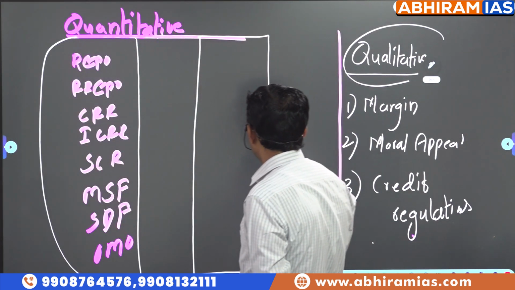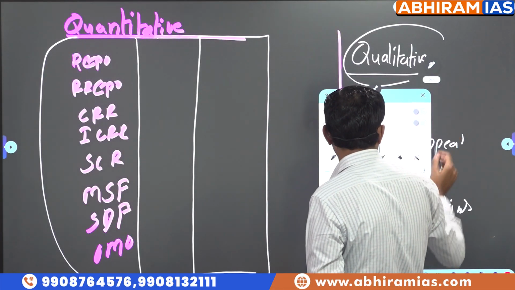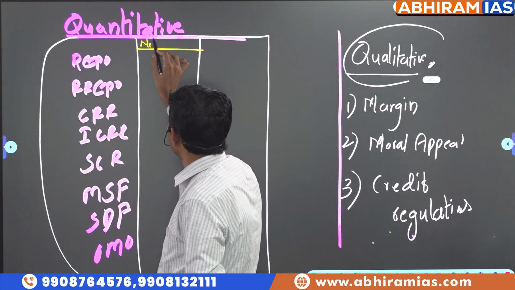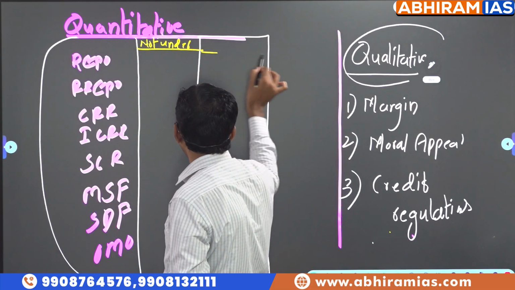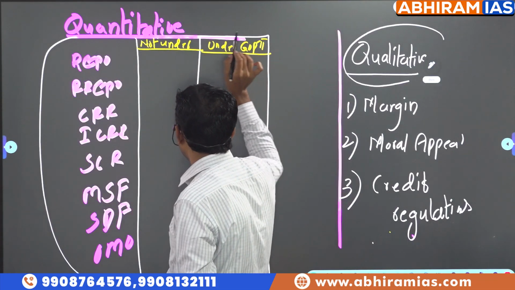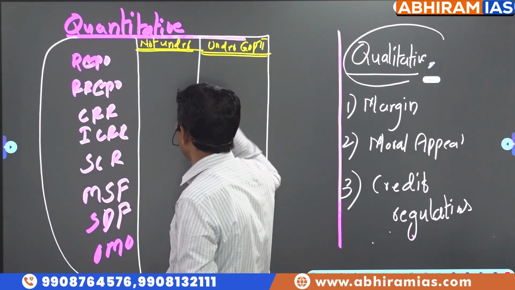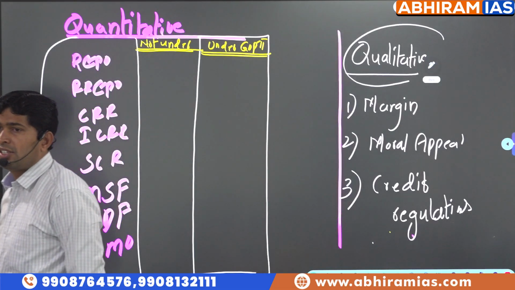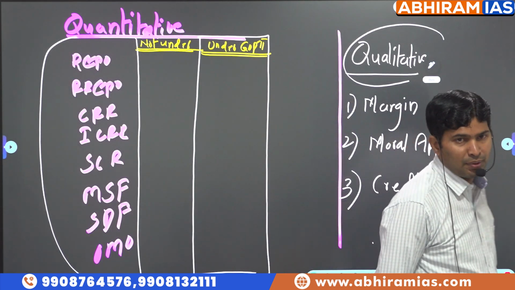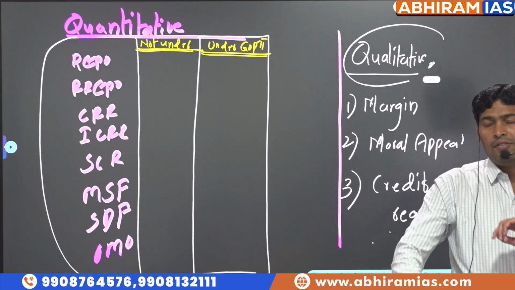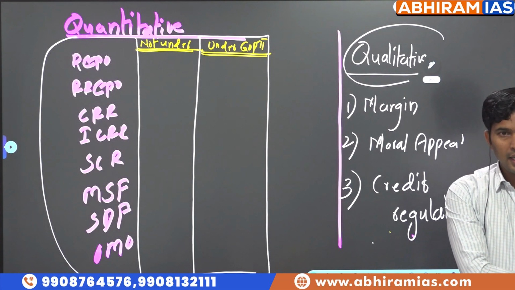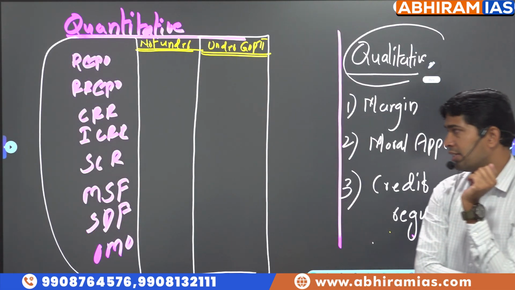In quantitative tools, whenever we talk about them, we need to understand if inflation is not under control, what to do. If inflation is under control, to increase GDP growth rate, what to do. If you understand one part of it, the remaining are all the same. So what is repo rate, sir? Repo rate is the rate at which commercial banks borrow for short-term purposes. Meaning, for less than 1 year, if a bank is in need due to a financial mismatch, it borrows from RBI. That is called repo rate.